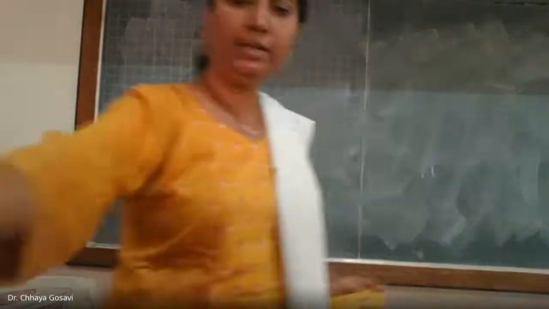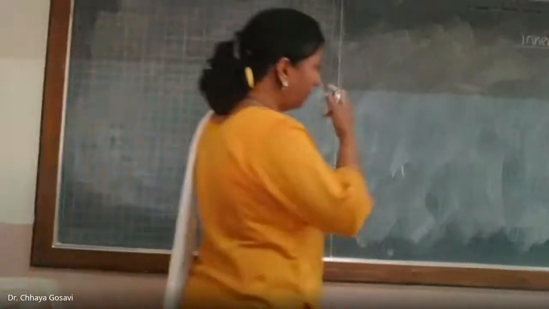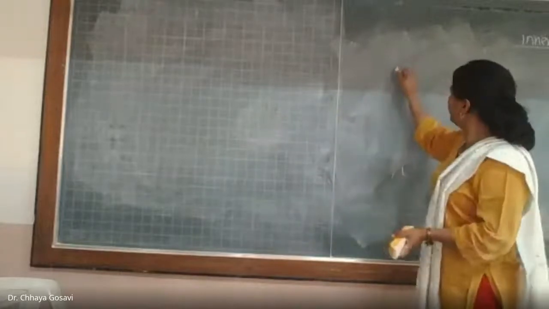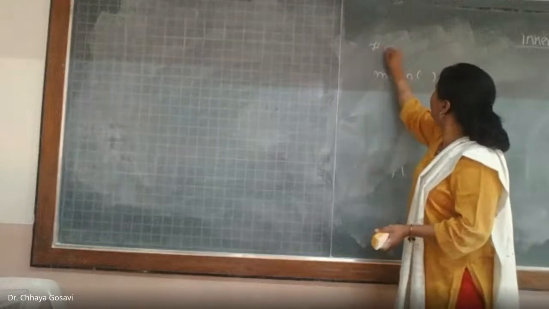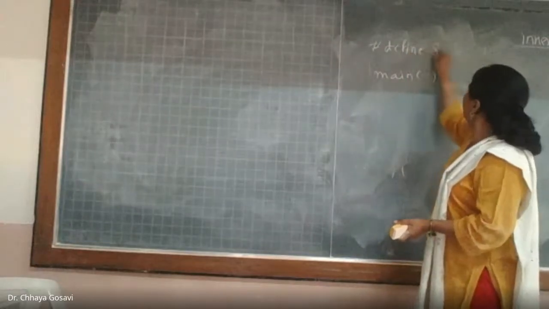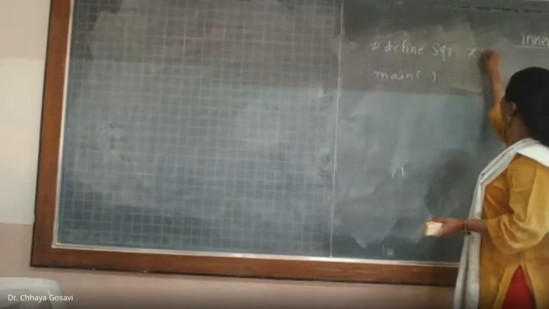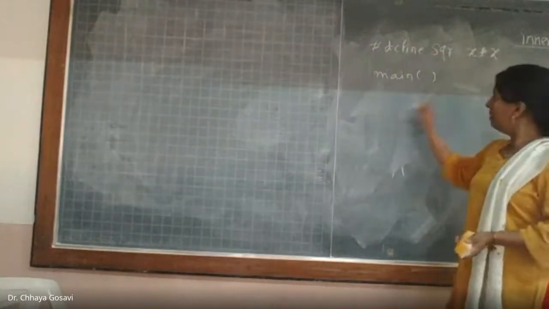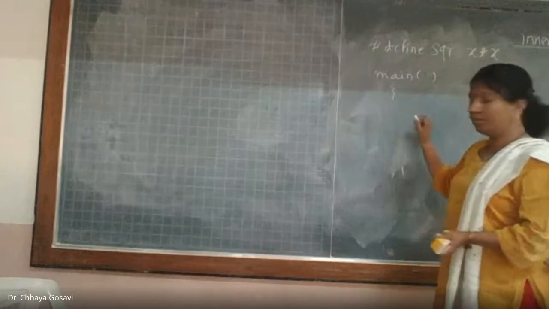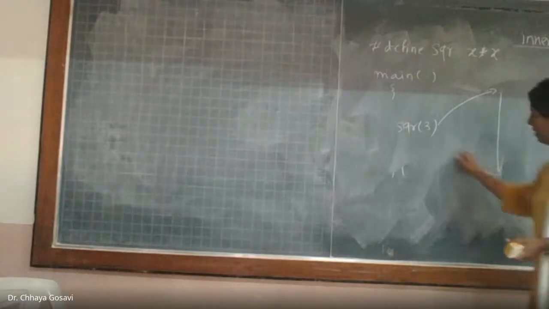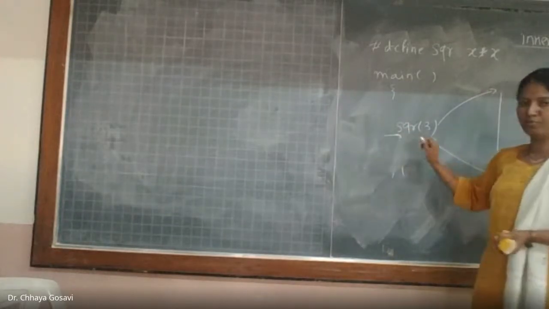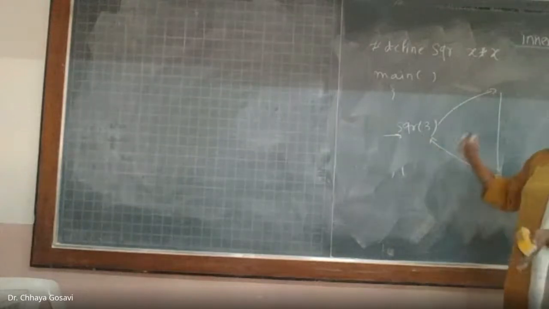So, have you heard about macros in C language or inline functions? There is a concept called inline function in C as well as Java. So, suppose here I have a main function and hash define square x into x. So, whenever we call the function square, normally control goes to that function, gets executed, and control returns back to the next line. This happens normally when you call any other function.